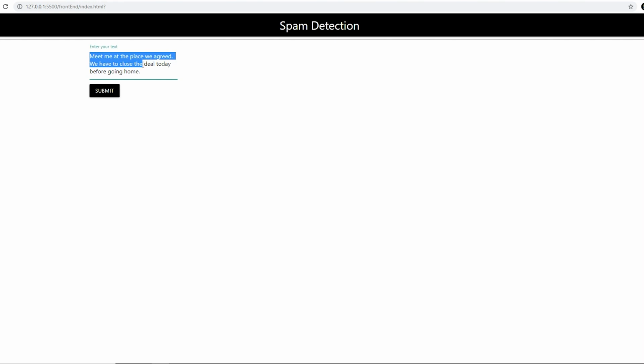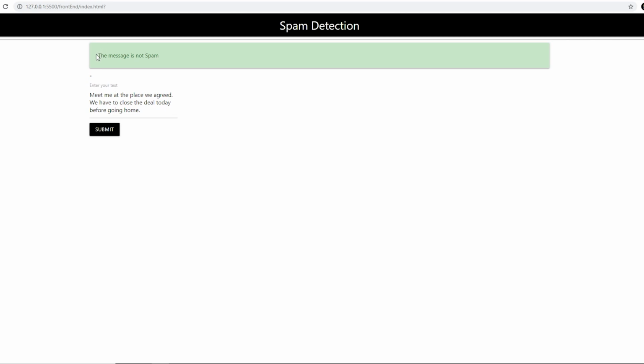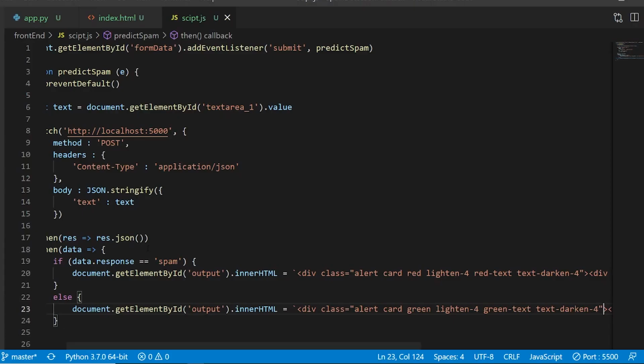It says, meet me at the place we agreed. We have to close the deal today before going home. So this is an SMS. I'll say submit. It says the message is not spam. Similarly, if I check for, congratulations, you have won $1 million, send OTP to claim the prize, and I say submit, it says the message is spam. So this is the way it works, and this is a really great one.